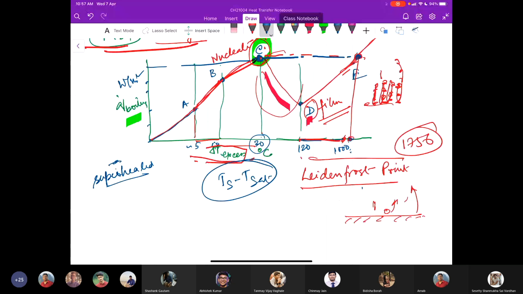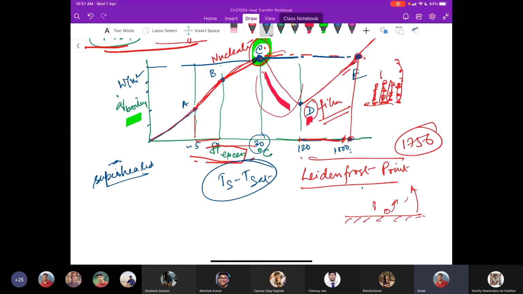Okay, so the point is that we have now this burnout phenomena. This burnout phenomena can also be explained in a different way as well.